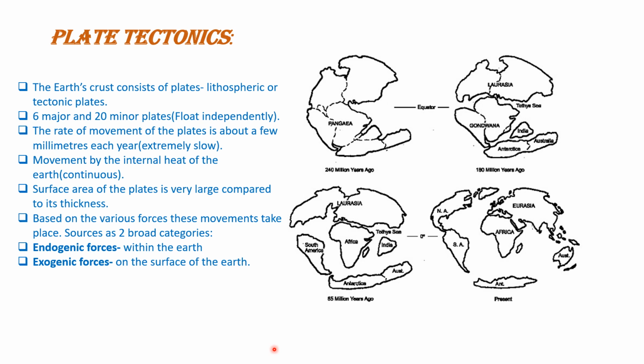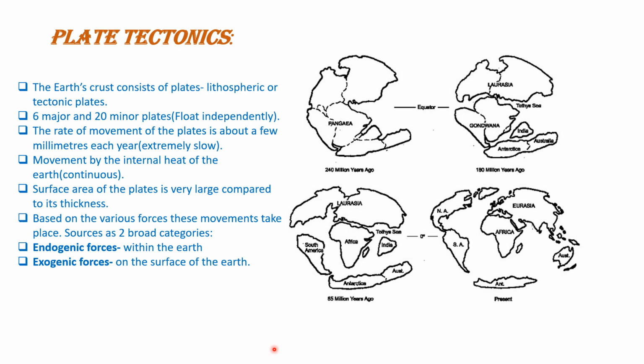The rate of movement of these plates is about a few millimeters each year, extremely slow. It is not a sudden process or a very fast process; it is an extremely slow process of a few millimeters each year. The movement by the internal heat of the earth is continuous, so we cannot say it is sudden. The internal heat generated inside the earth can displace the continents. The movement is caused by the internal heat of the earth only.